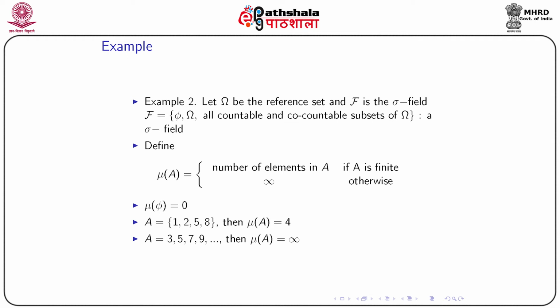Now, we consider the set A, which consists of the following elements: 1, 2, 5 and 8. Then mu of A will be 4, because the measure says how many elements there are in a set. Since there are 4 elements, mu of A will be 4. Now, if my set consists of all the numbers like 3, 5, 7, 9 and so on, this is an infinite set, and from the definition of the measure mu, it will be infinity. So, this is another example of a measure. This is basically the counting measure.